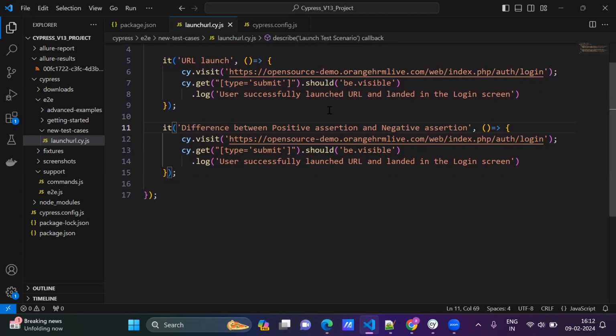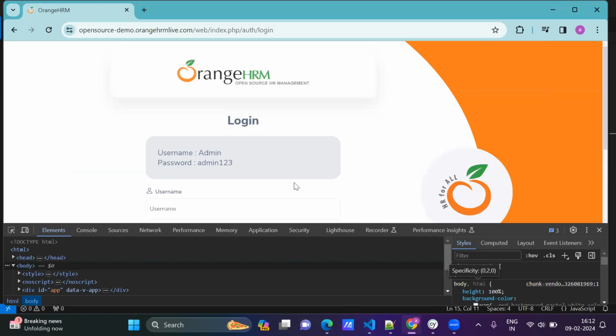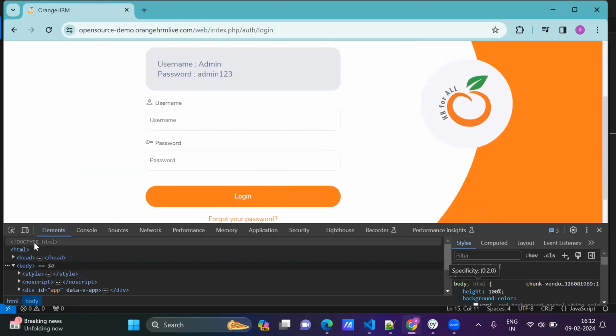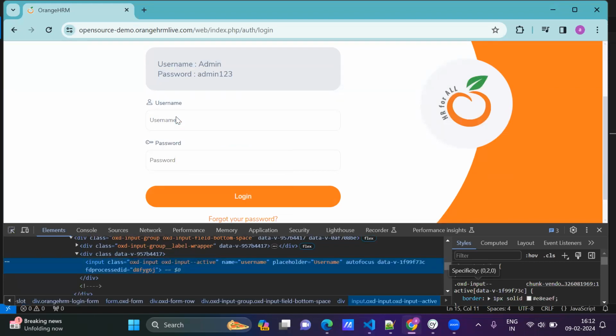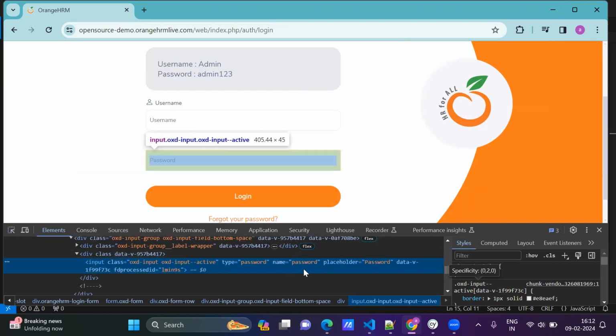So we have launched this URL. After launching the URL, the submit button is visible. We are in the login page. After that, go here and try to identify these elements. See here, username, password. Name contains username, placeholder contains username. If I go here, password: type contains password, name contains password, placeholder contains password. These are two different elements.